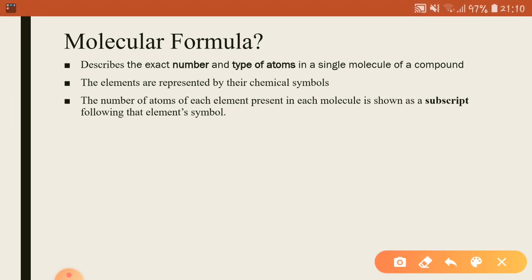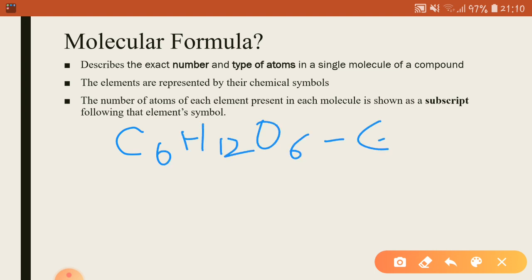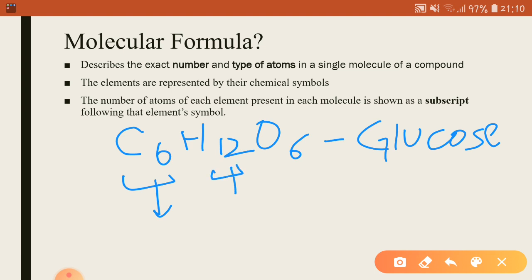For example, we have the molecular formula of glucose as C6H12O6. Now, this molecular formula tells that there are 6 carbon atoms, 12 hydrogen atoms, and 6 oxygen atoms. So the molecular formula tells us what kind of atoms are present in a compound and how many atoms of each element are present in a compound.